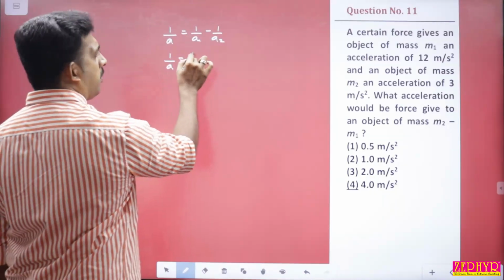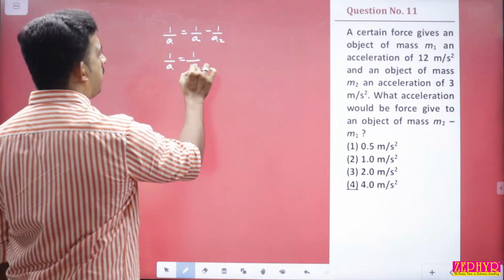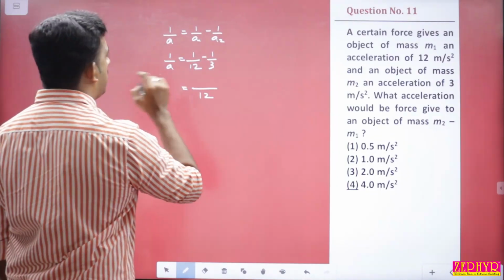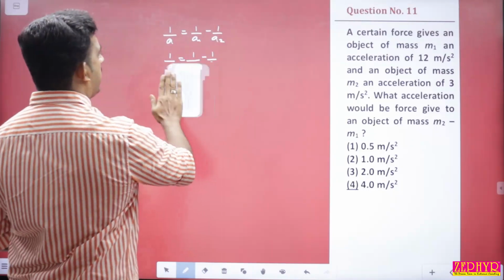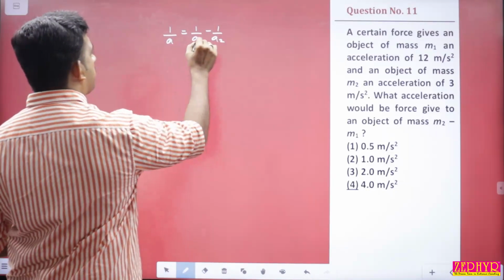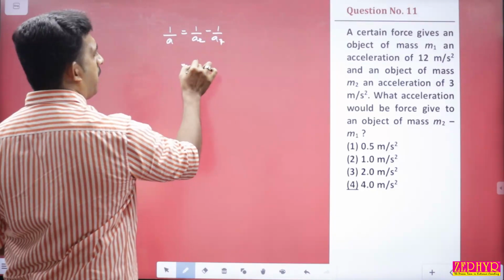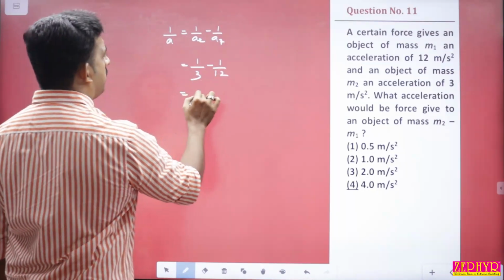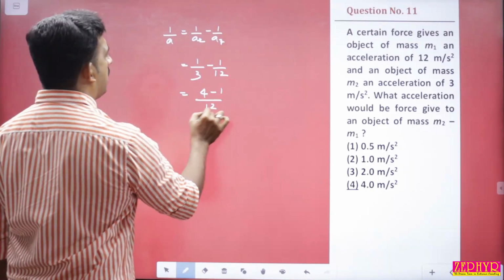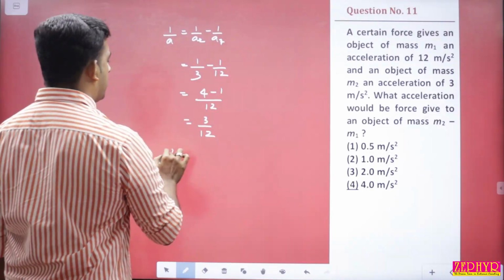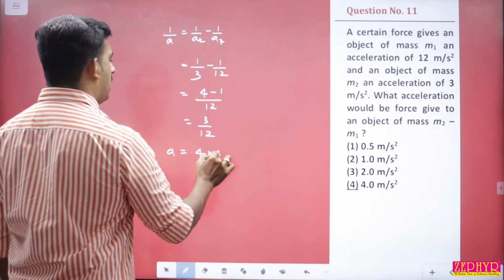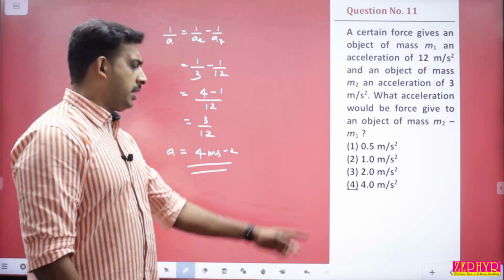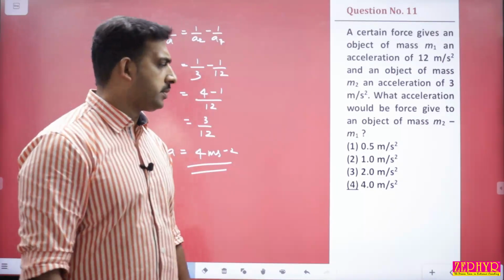So 1 by a is equal to 1 by a1 minus 1 by a2. 1 by a1 is 1 by 12 minus 1 by 3, so the LCM is 12. We'll take it like this: 1 by a2 minus 1 by a1. 1 by a2 is 1 by 3, 1 by a1 is 1 by 12. So 4 minus 1 divided by 12, that is 3 by 12. Our acceleration is equal to 4 meter per second square, a positive value of 4 meter per second square.